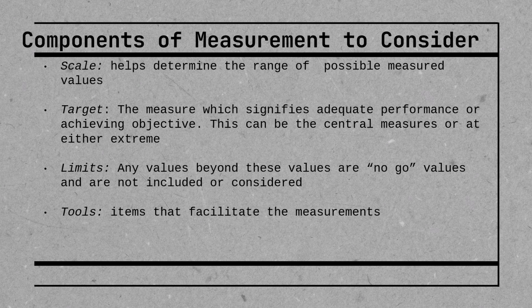We also have target. So the measure which signifies adequate performance or achieving objective. So this can be central measures or at either extreme. So you want to identify the target for the values that you're collecting. Then there are limits. So any values beyond these limits are called no-go values, and we don't include or consider them. For example, I did a study on physical activity, and the tool that I used looked at physical activity over the span of a week. So my no-go values would be negative values because you can't do negative amount of physical activity. You can do 0, but you can't do negative amount.